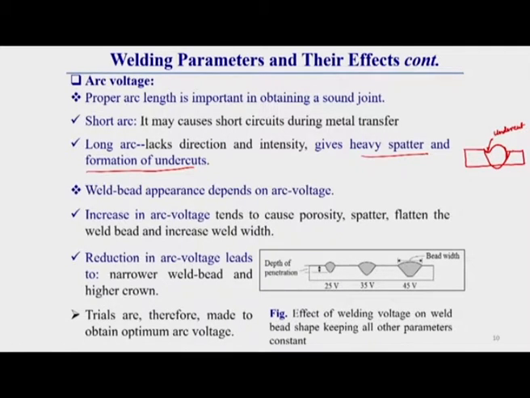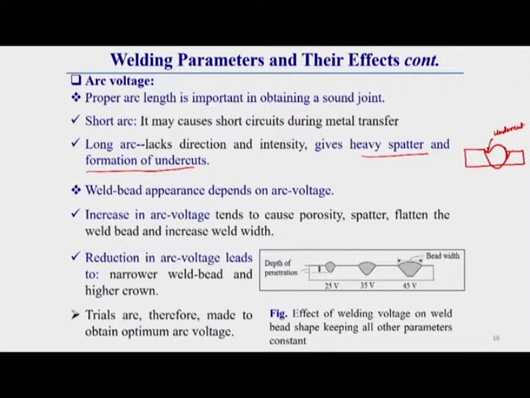there can be spattery types of arc. Why is there spatter? Because these molten droplets fall from a very high distance. Once they fall down, there can be some splashing of molten material outside the molten zone. That can create spattery types of deposition. So short arc and long arc we understand.